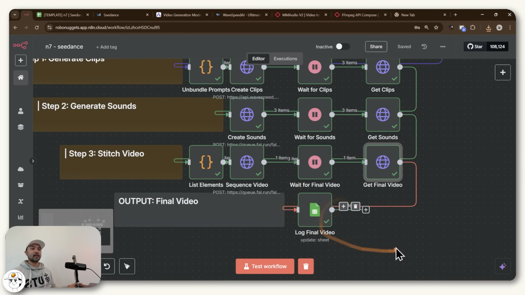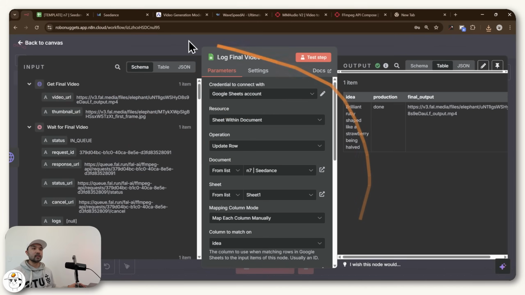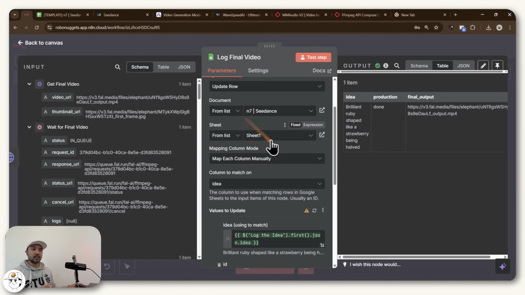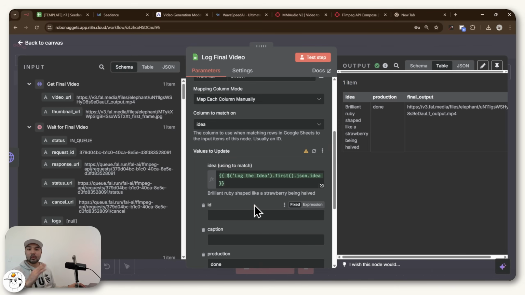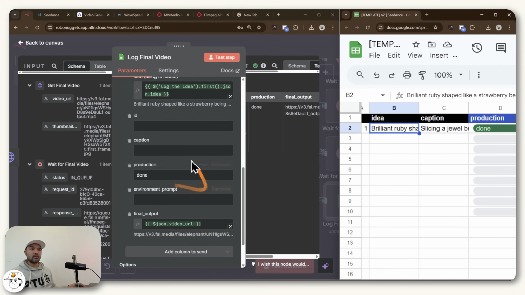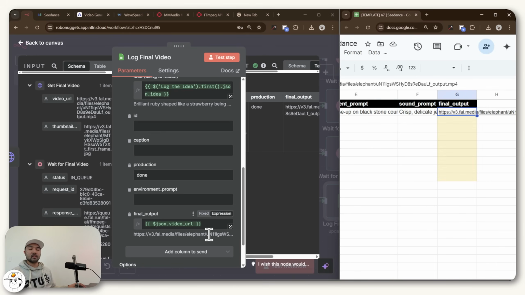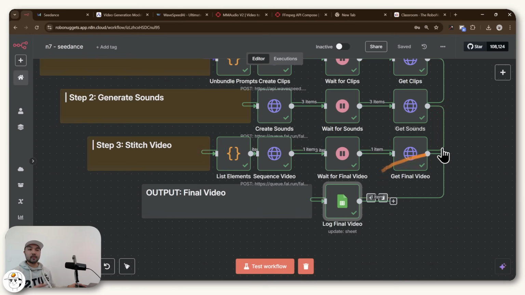And so this final step is to properly log that URL. If we open this, it's just another Google Sheets node that is once again connected to our document. All this really does is try to find the row to update in our Google Sheet, which if you remember, we have here. So it's trying to find this row specifically, and it's marking the production column as done, similar to what it just did here in this sheet. And then finally, most importantly, it logged our video URL into this Google Sheet so that we have a proper logging of where to find this video. And there you are, done.